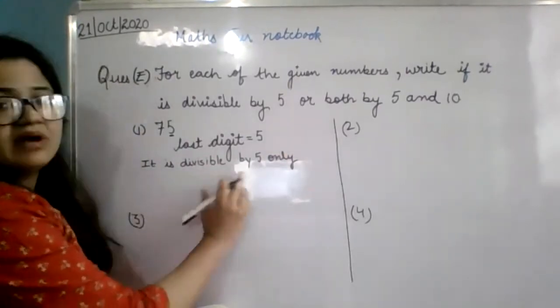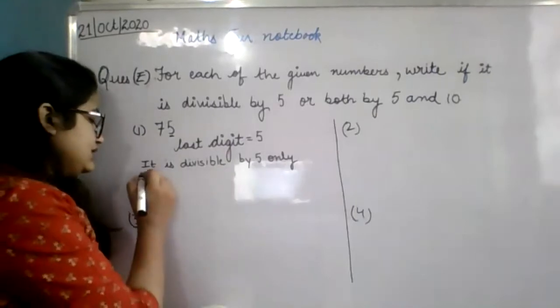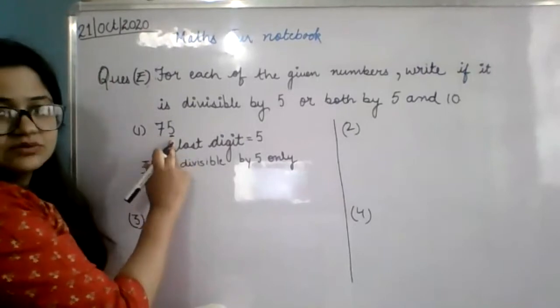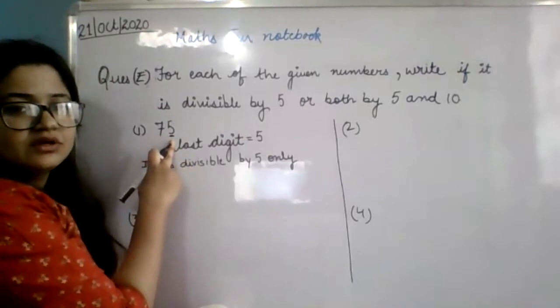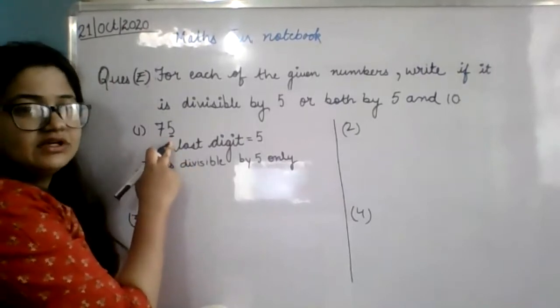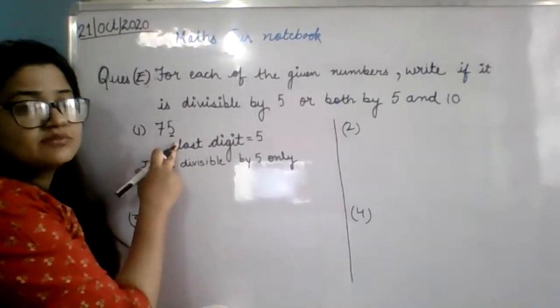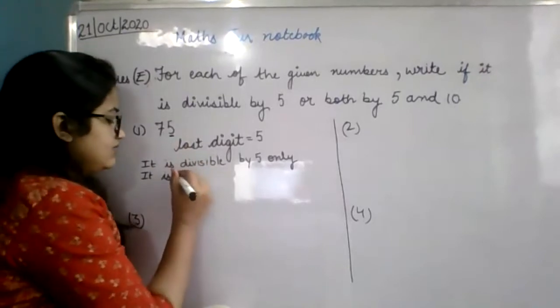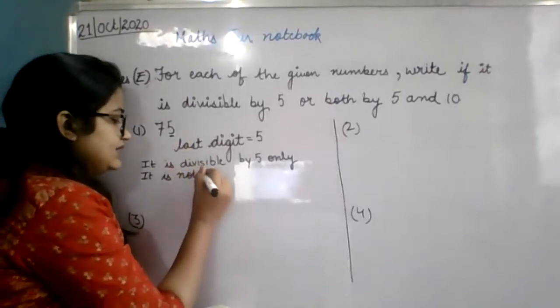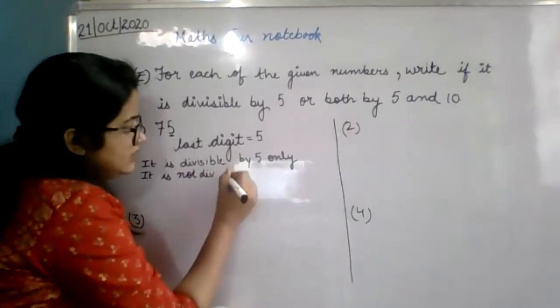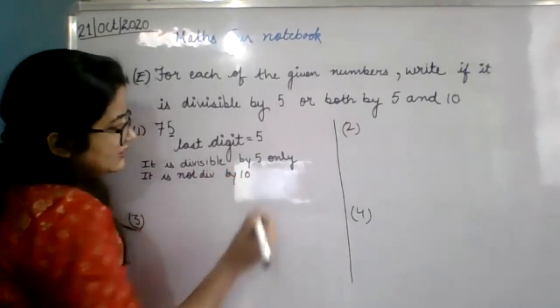It is divisible by 5 only. It is not divisible by 10. See the last digit, what is it coming, 5 or 0? It is coming 5. It is not coming 0. That means it is not divisible by 10. So you will write it is not divisible by 10. You can use a short form now.